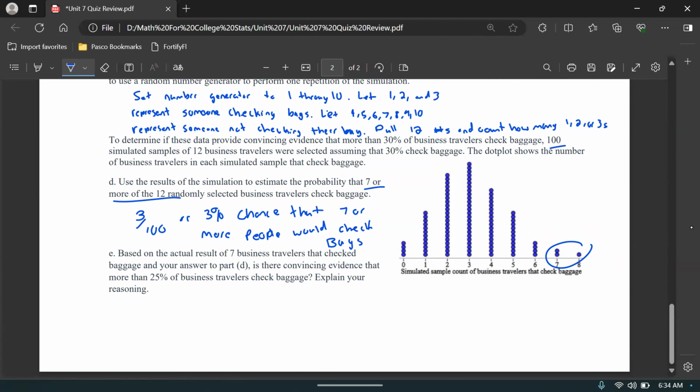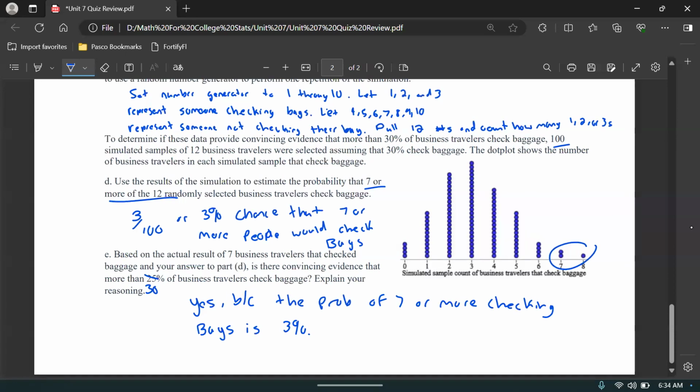All right, based on the actual result of 7 business travelers that checked baggage, and your answers to part D, is there convincing evidence that more than 30% of travelers checked baggage? Explain your reasoning. I would say yes, because the probability of 7 or more checking bags is 3%, which again is lower than the 5% threshold.